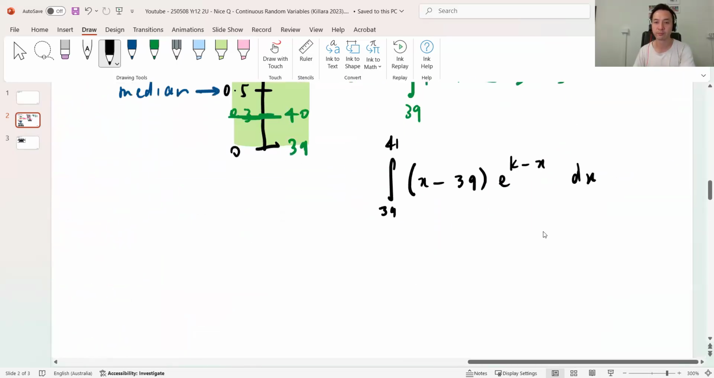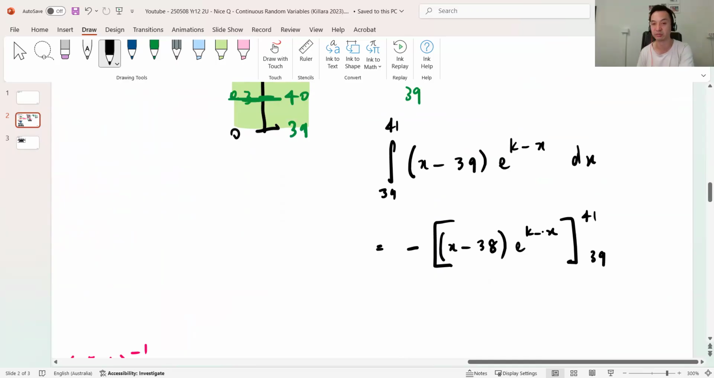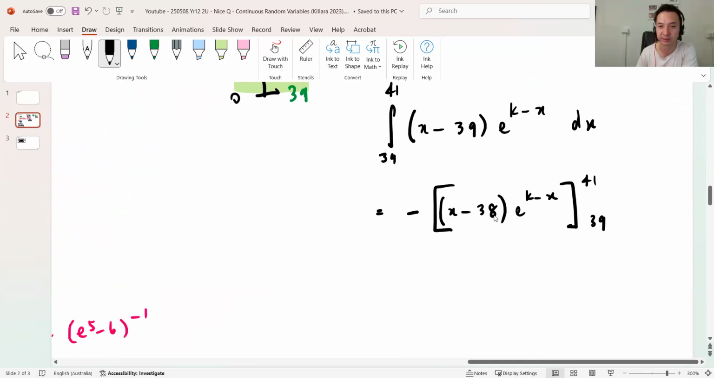Okay. All right, so I know the integral for this was negative x minus 38, e^(k minus x). Now, I have to prove that the limit here is bigger than 0.5, right? So it's just a matter of punching it into your calculator, I guess.